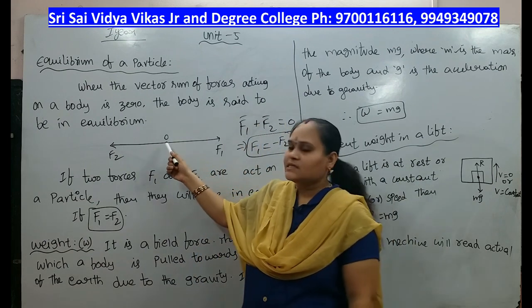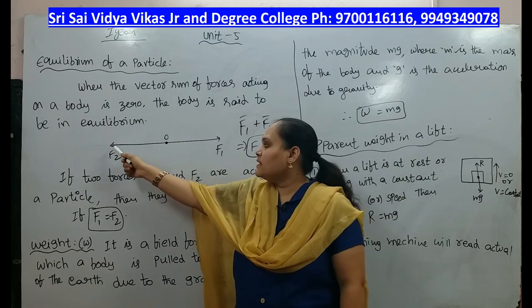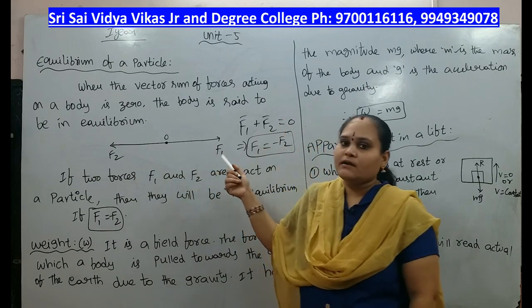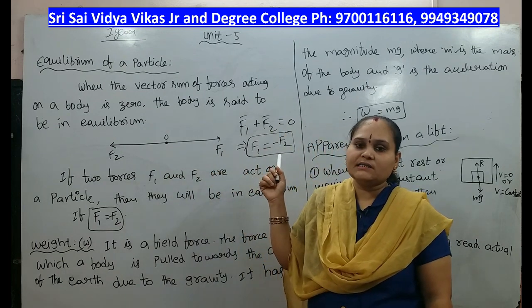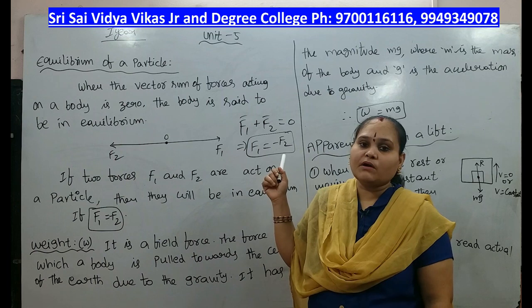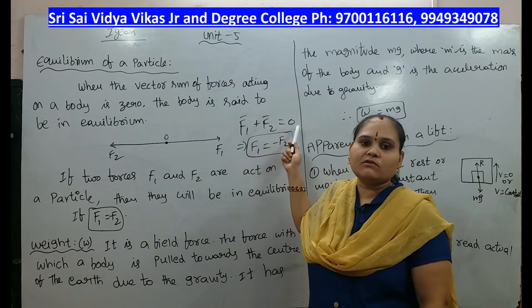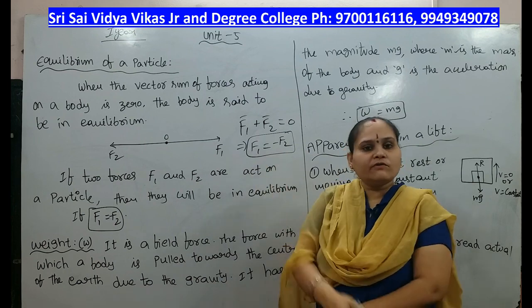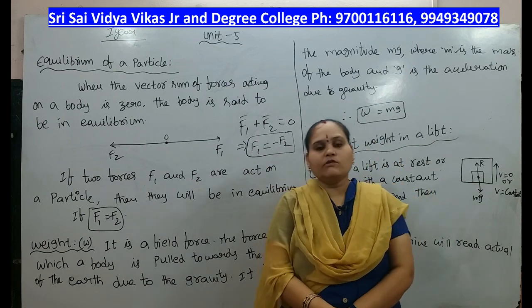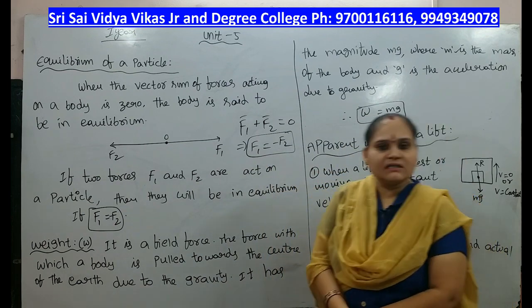Okay, so this is the center, with the forces F2 and F1. When we say this particle is in equilibrium state, the vector sum of these two forces becomes 0. That means F1 plus F2 equals 0. That implies F1 equals minus F2, or F2 equals minus F1.